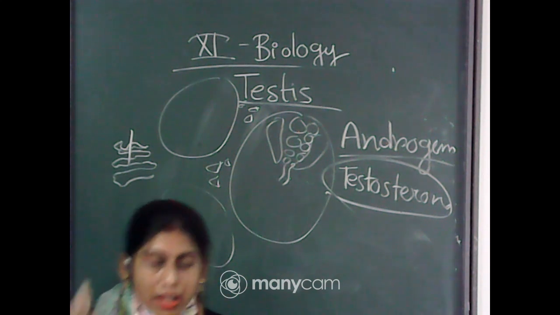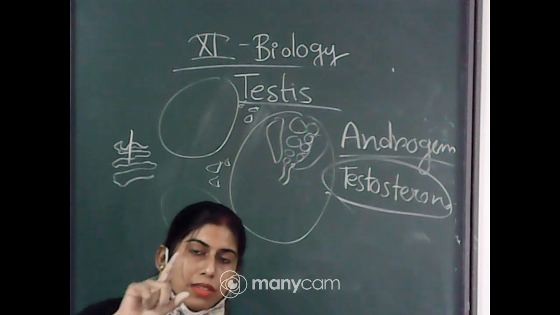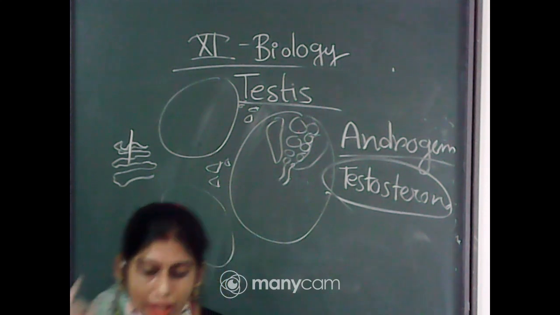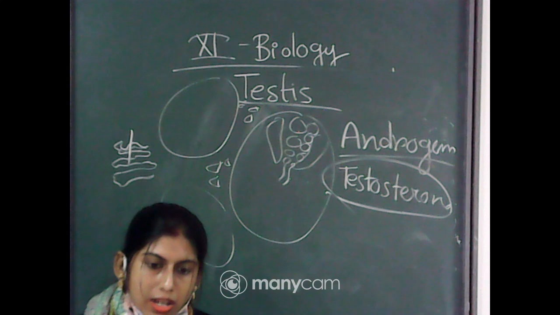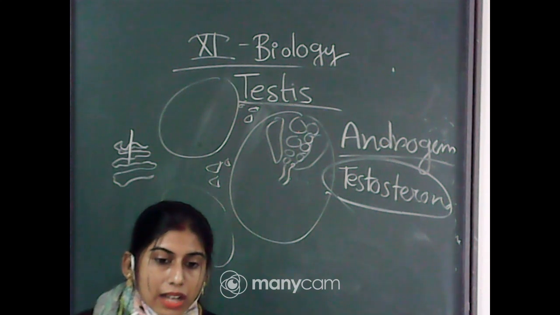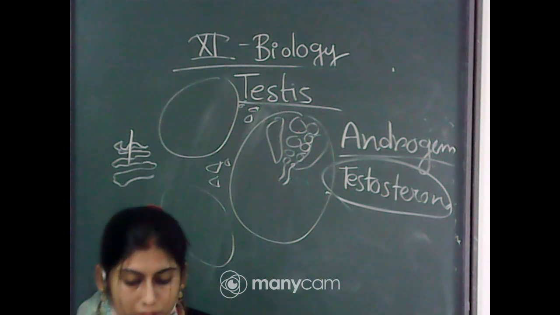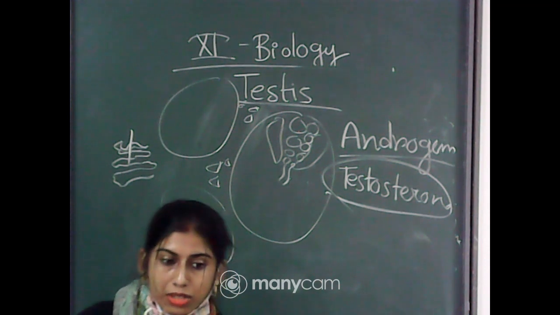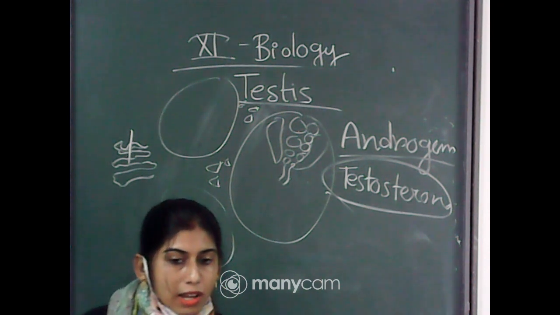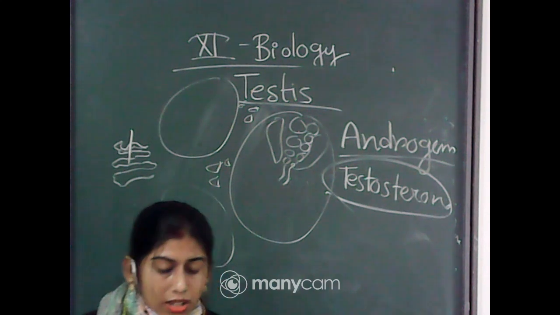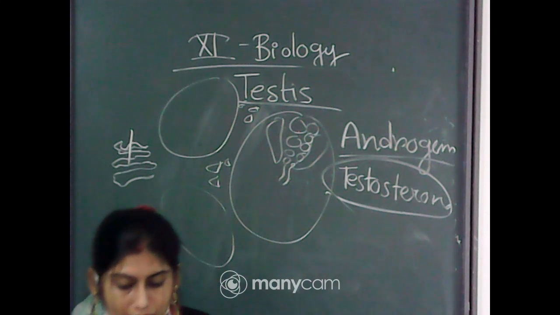What are they? After the testis we get vas deferens, epididymis, seminal vesicle, prostate gland, urethra. These are the different accessory glands in the male reproductive system, and this androgen, that means testosterone, helps in the development and maturation of those accessory glands.